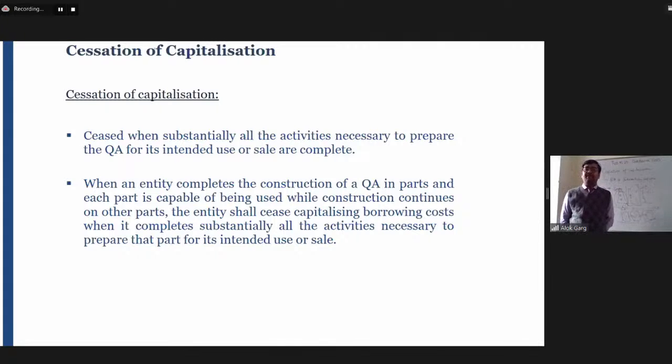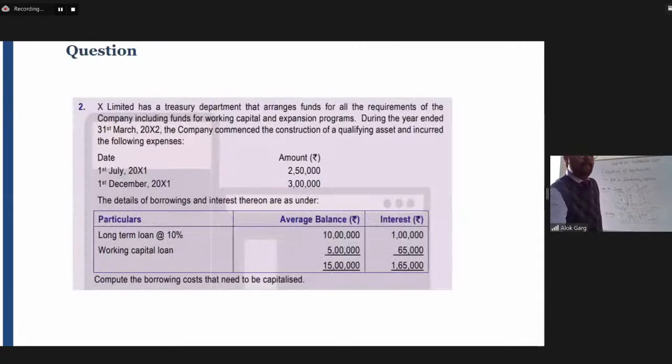When an entity completes the construction of a qualifying asset in parts and each part is capable of being used while construction continues on other parts, the entity shall cease capitalizing borrowing cost when it completes substantially all the activity necessary to prepare the part for its intended use or sale. Please remember the example of residential building, mall, and school. Okay. So if it is dependent, please remember the example of power plant or steel plant.